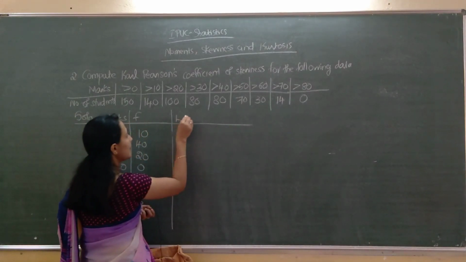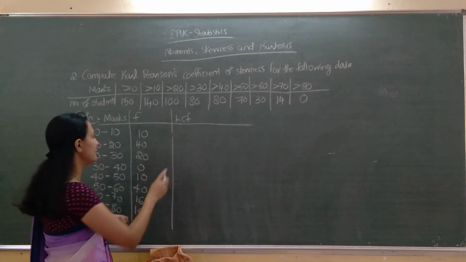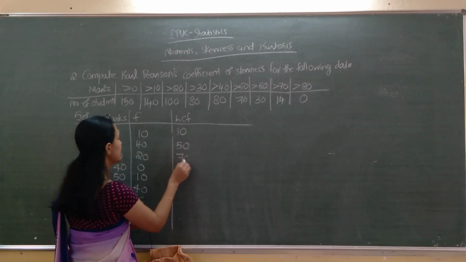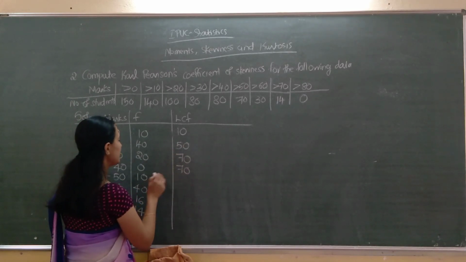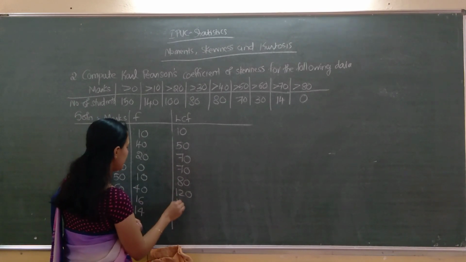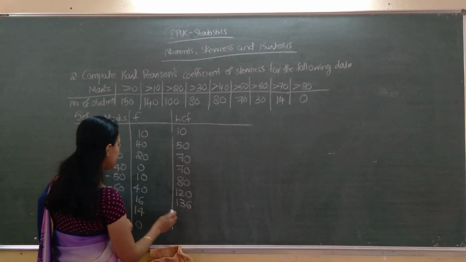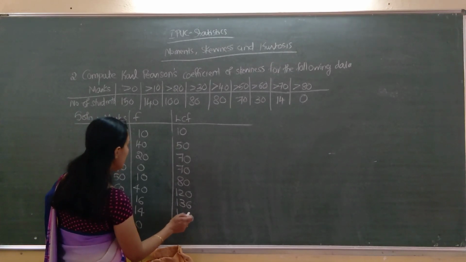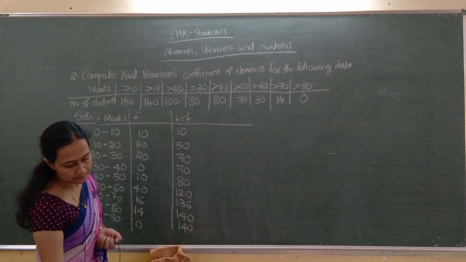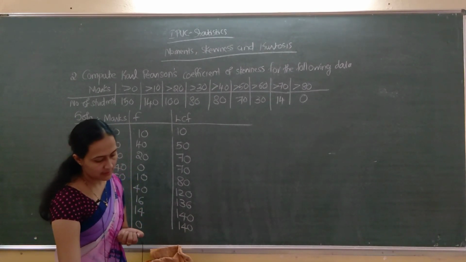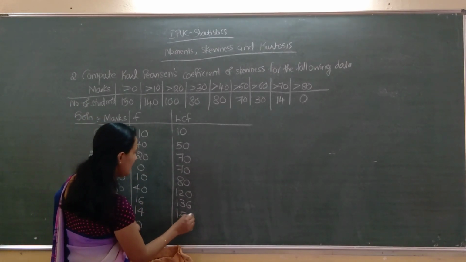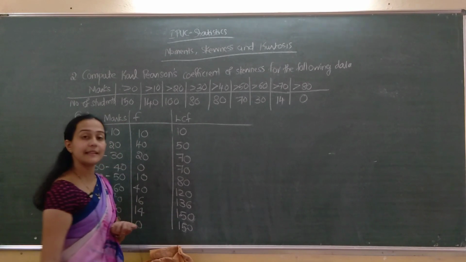For finding the median, first I am writing the less than cumulative frequency. 10, 10 plus 40 is 50, 50 plus 20 is 70, 70 plus 0 is 70, 70 plus 10 is 80, 80 plus 40 is 120, 120 plus 16 is 136, 136 plus 14 is 150, not 140. Here it is 150. Clear?